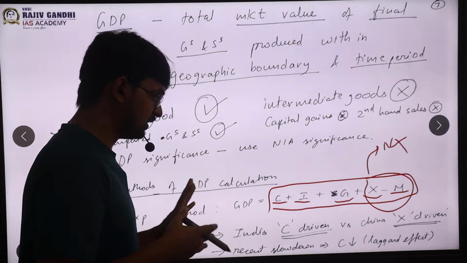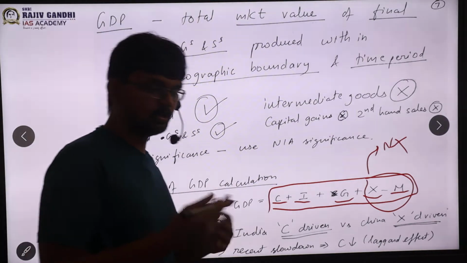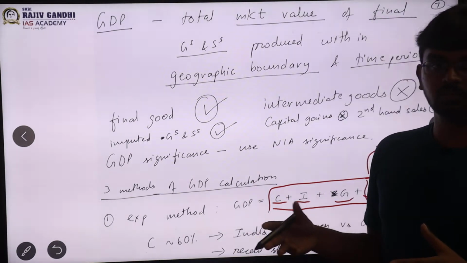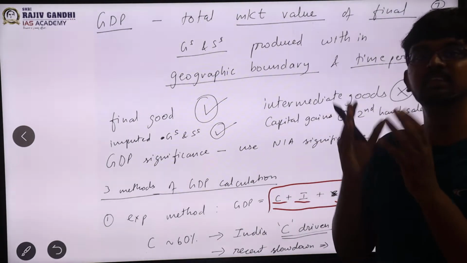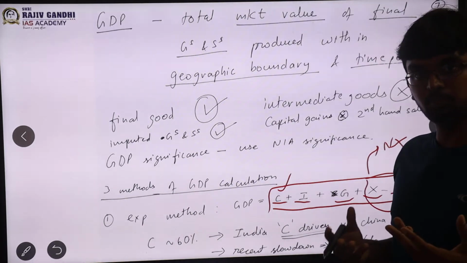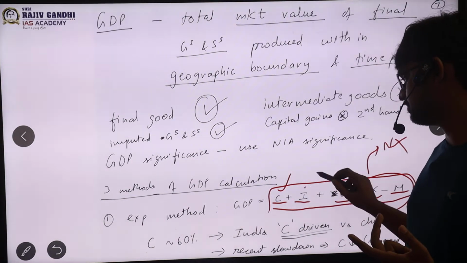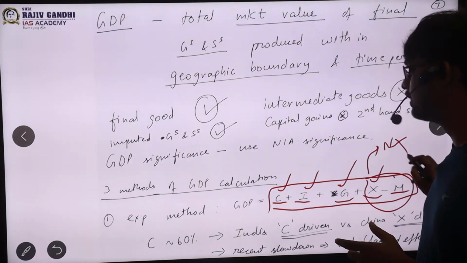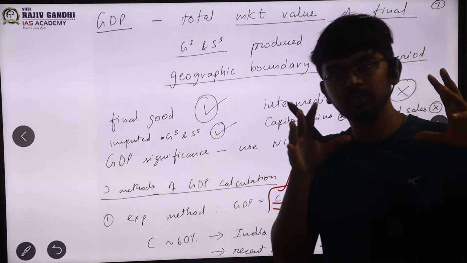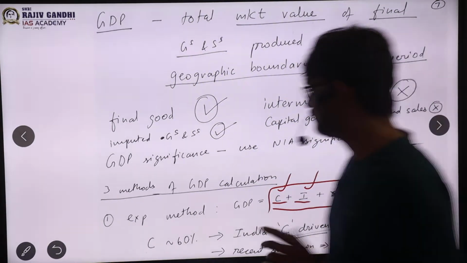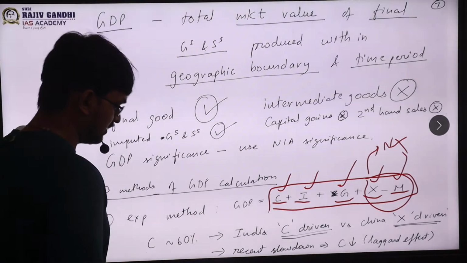So with that, what we will be doing now is, what I meant by post-mortem analysis is, this expenditure method is kind of important. So we'll be analyzing each parameter, like what is consumption and what is its significance, importance, etc. What is investment and its significance, and government expenditure significance, export, import. Each parameter will be dealt with in detail. Okay, so that is what we are going to do now. So first we'll start with consumption, sir.